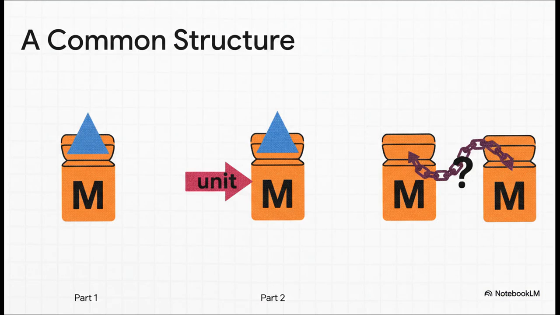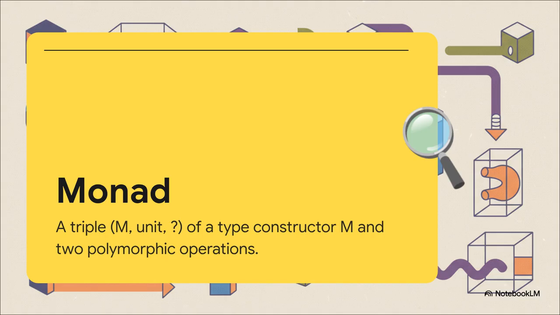Because it turns out there's a hidden pattern. In every single one of our messy solutions, we actually ended up doing the exact same 3 things. First, we stopped working with plain values and instead wrapped them in some kind of container or context. Let's just call it type M for now. Second, we needed a way to take a normal plain value and put it into that wrapper. We'll call that function unit. And third, we needed a special way to chain our operations together, a function that knew how to handle our wrapped value. And that, right there, is a monad.